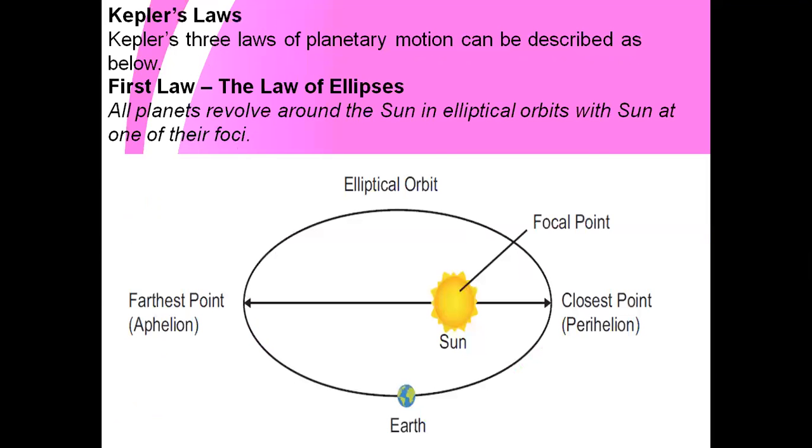Next one is Kepler's law. Okay, in early 1600, Johann Kepler proposed the 3 laws of planetary motion.